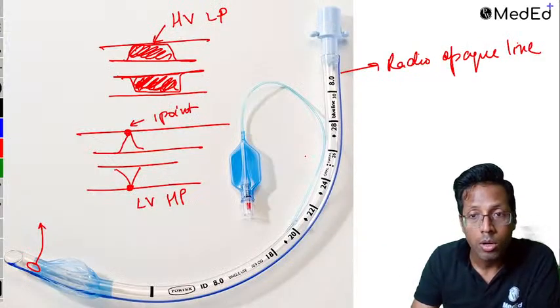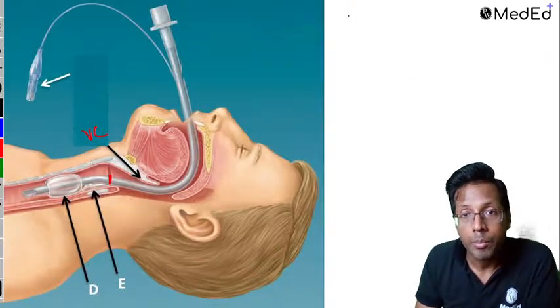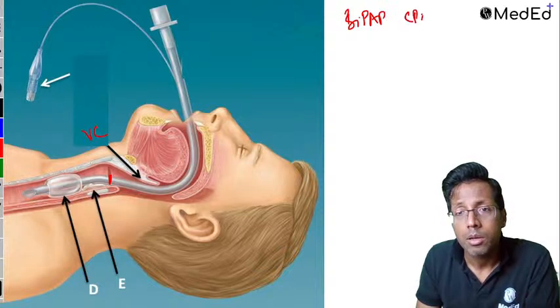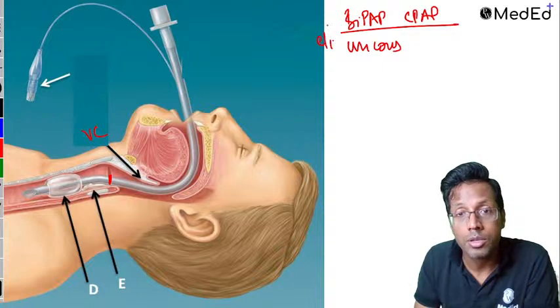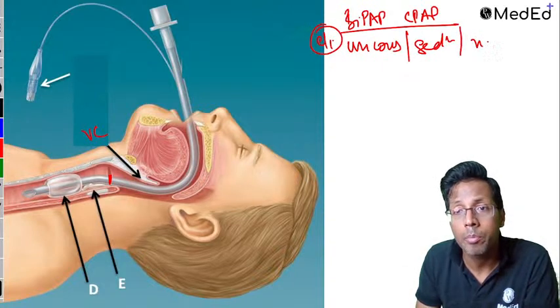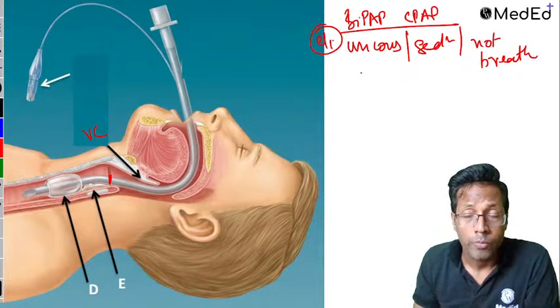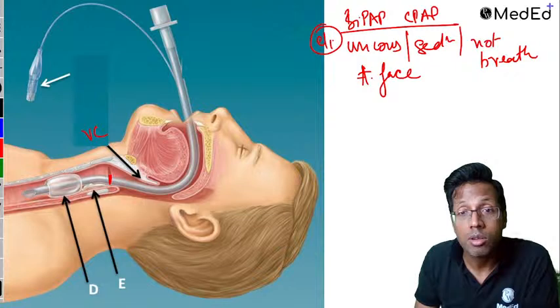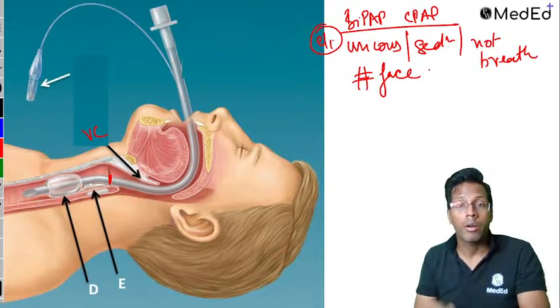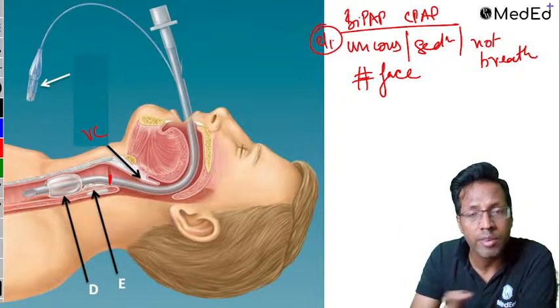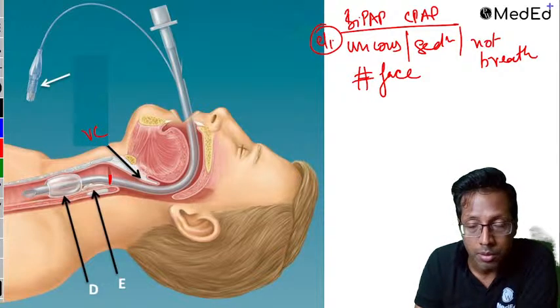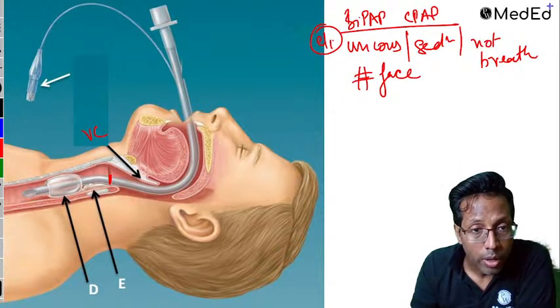If I'm discussing BiPAP and CPAP, let's write down the other contraindications. Remember, BiPAP and CPAP, if the patient is unconscious, it is a contraindication. If the patient is highly sedated or not breathing, because the patient has to be spontaneously breathing, this is a contraindication. Also if someone has a fractured face or cannot tolerate the mask, BiPAP and CPAP are contraindicated because the masks go on the face. So unconscious patient, highly sedated patient, not breathing and fractured face are contraindications to the use of BiPAP and CPAP.